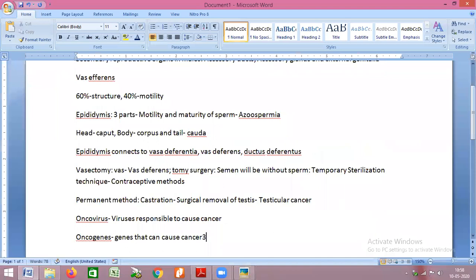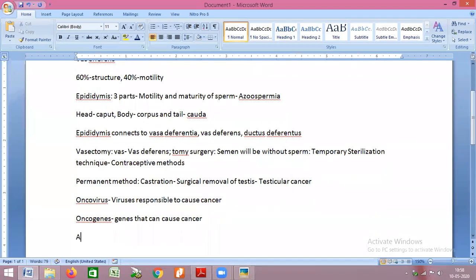So which are the accessory glands if we talk about? The first accessory gland is seminal vesicle. It forms 70% of the fluid of semen.